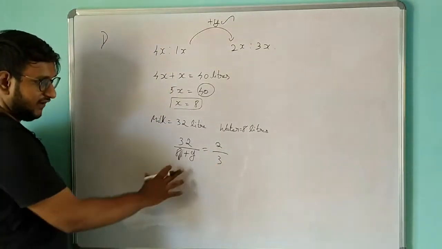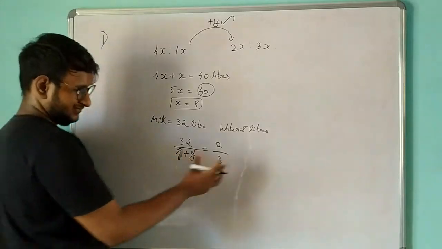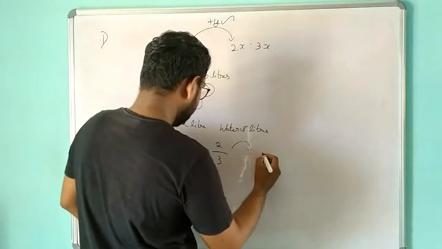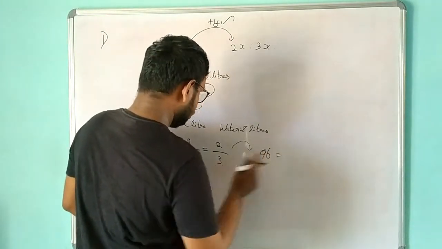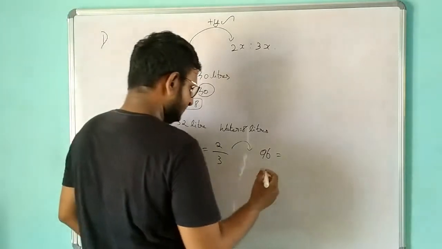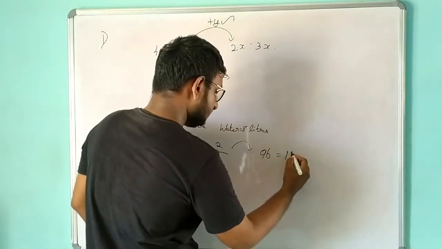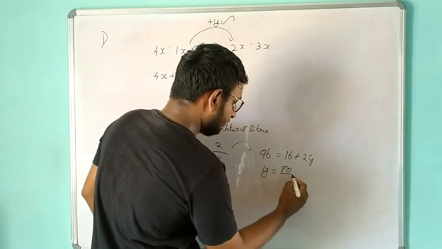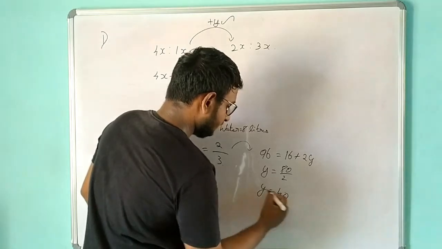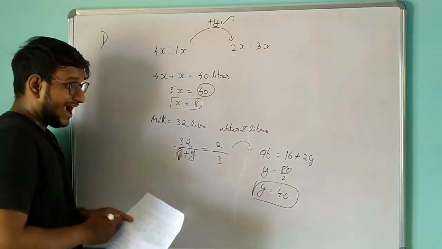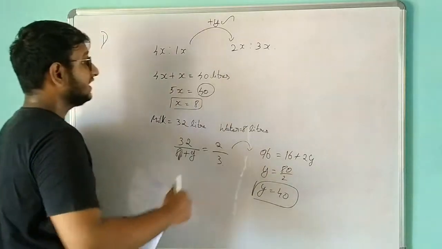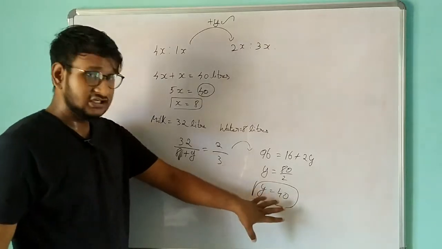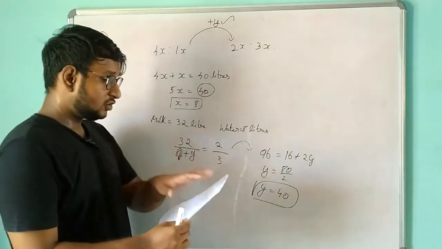Okay, now we can easily find what is the value of y just by calculating it. So we can say that 96 is equal to, we are multiplying 3 that side and we are multiplying 8 that side, so 16 plus 2y. So y is equal to 80 divided by 2. So y is equal to 40. So we have to add 40 liters of water so that we can get the 2 is to 3 ratio. Okay, so when we add 40 liters of water, the ratio becomes 2 is to 3.